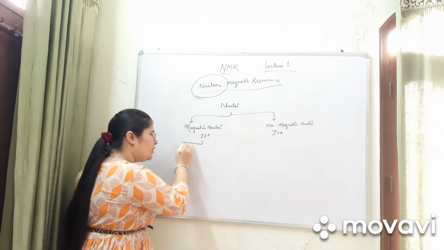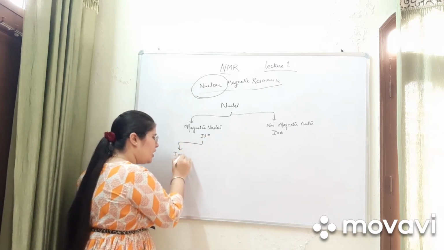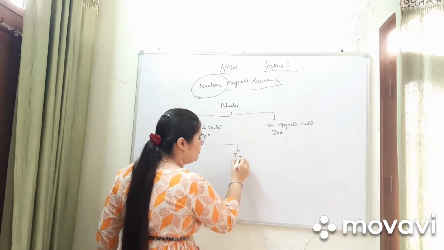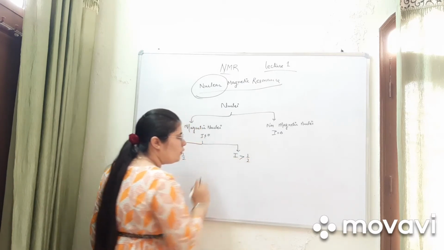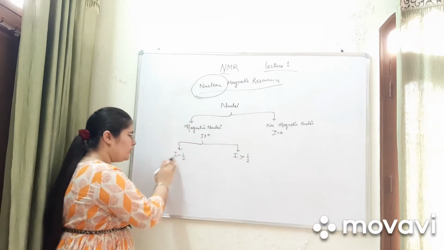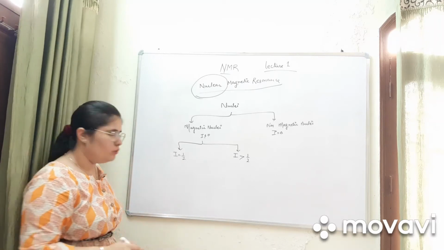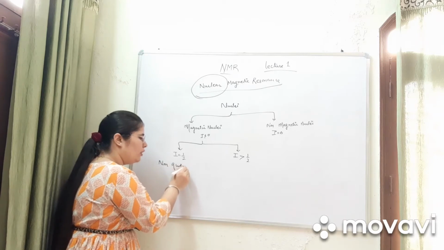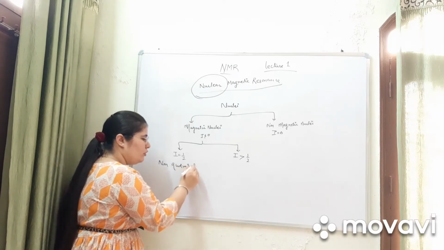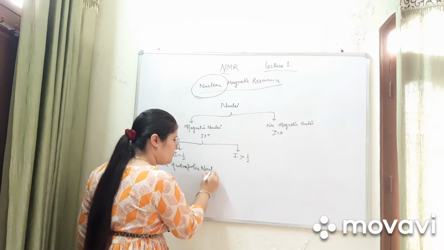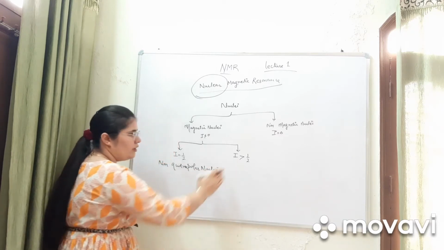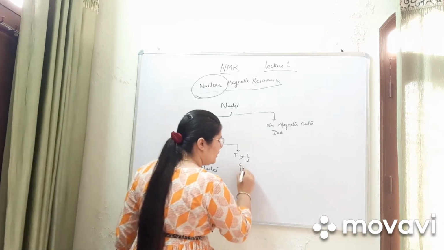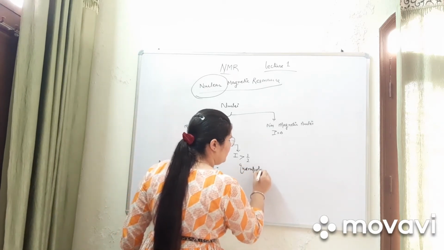Further, magnetic nuclei are of two types: when I is equal to 1/2, and when I is greater than 1/2. When I is equal to 1/2, the nuclei are called non-quadrupolar nuclei. When the value of I is greater than 1/2, the nuclei are called quadrupolar nuclei.